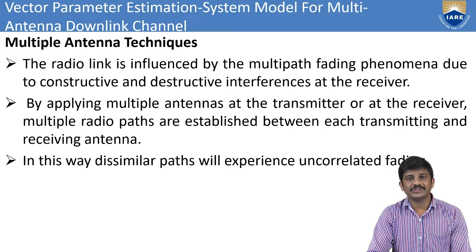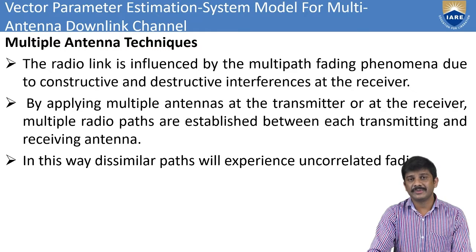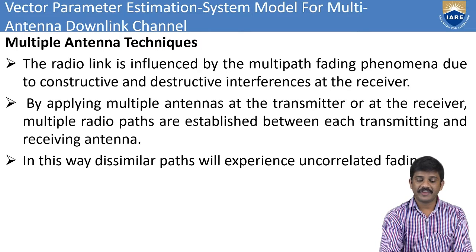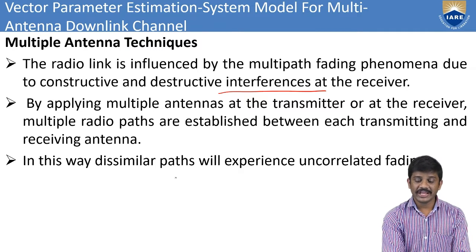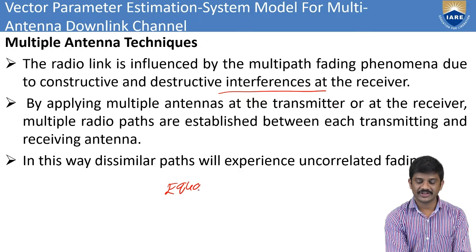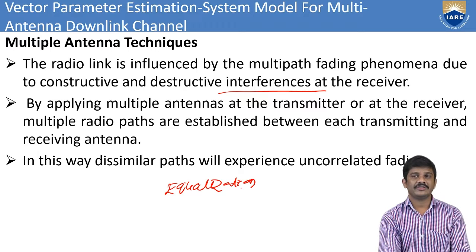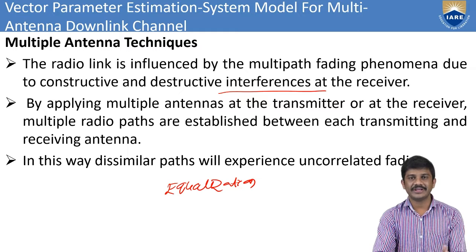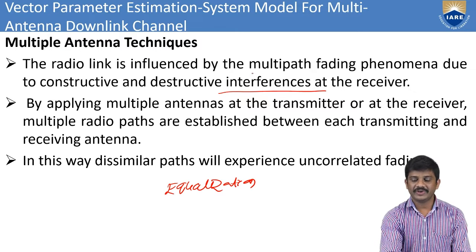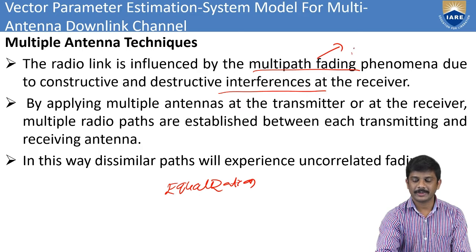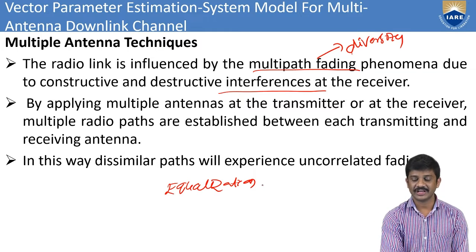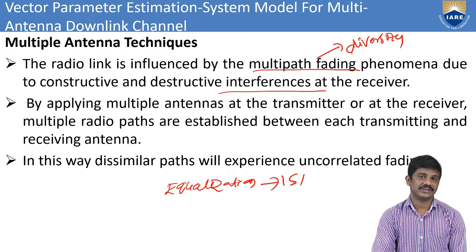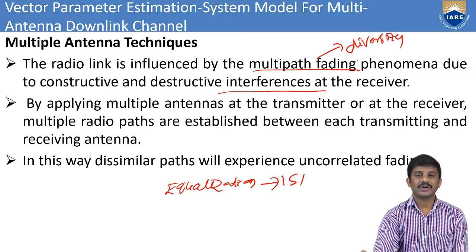We can also use equalization for intersymbol interference. Whatever interference we have, the intersymbol interference, ISI, we can overcome by equalization. That was also discussed in the previous sessions. So multipath fading is overcome by diversity, and ISI is overcome by equalization.